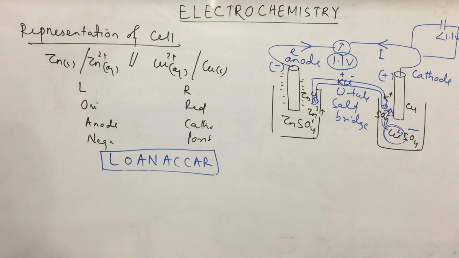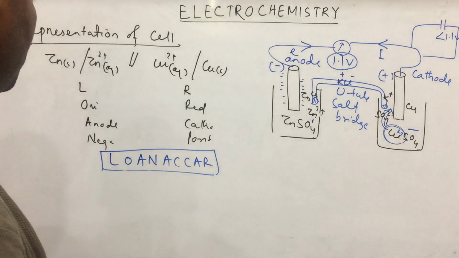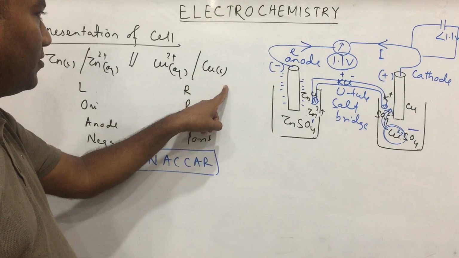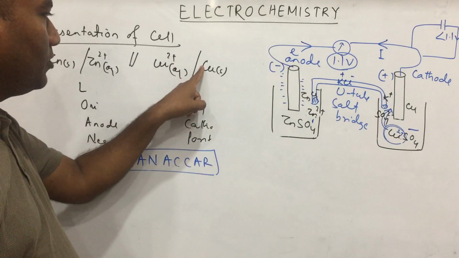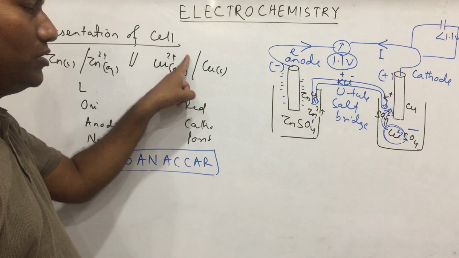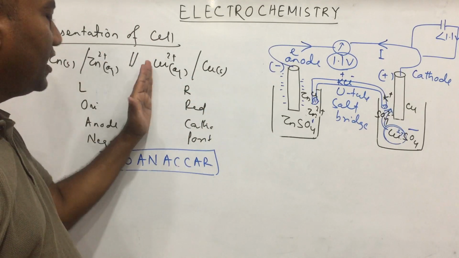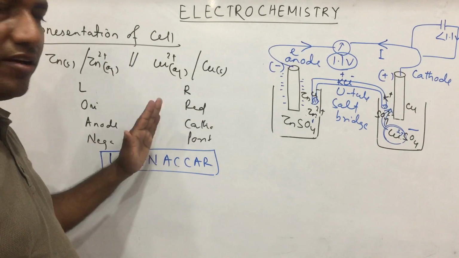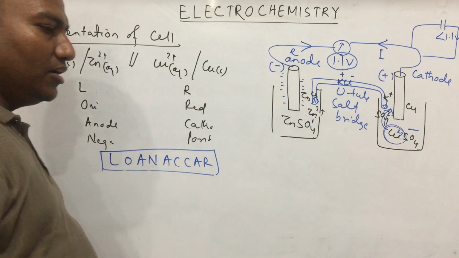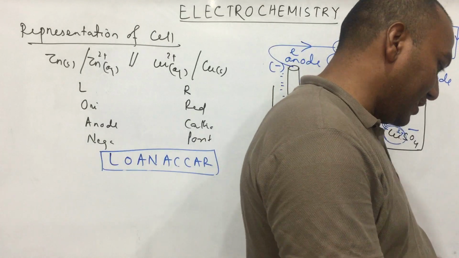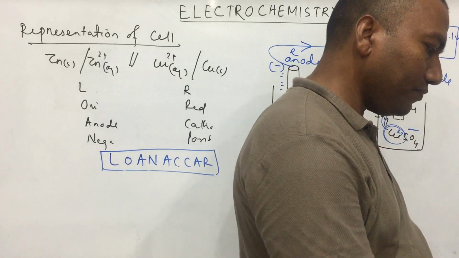And always remember, in the cell representation, always mention the aqueous state. But the coefficient is never written, not 2Cu2+, not 2Cu solid. So this is called a cell representation. Clear now? So this is the meaning of a galvanic cell, its construction, and the net cell reaction.